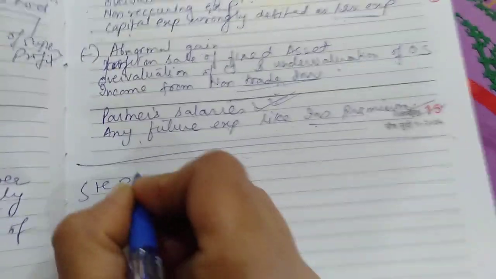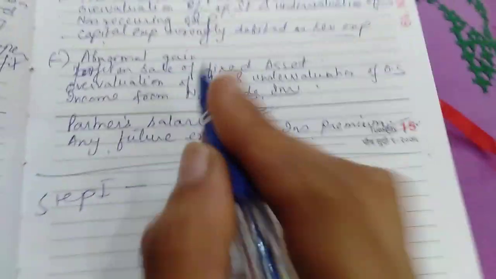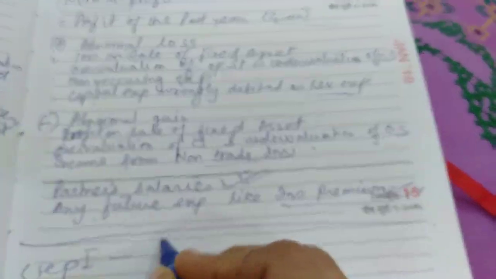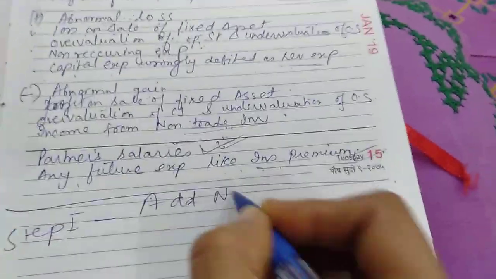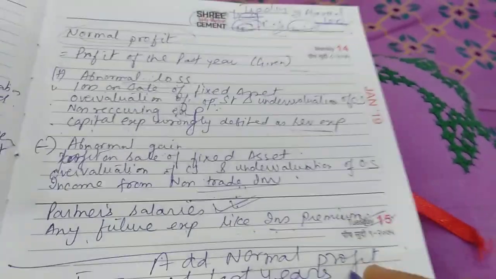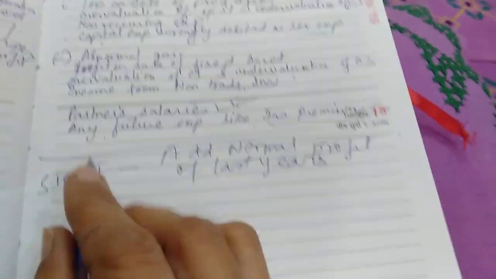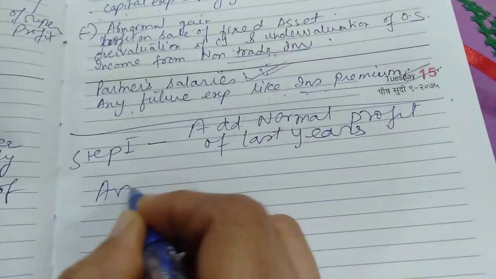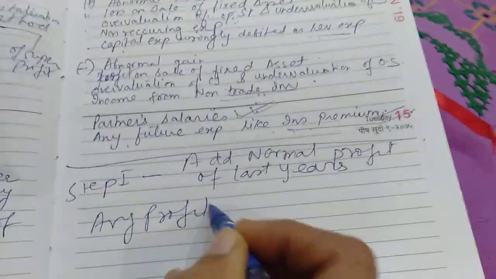After calculating normal profits for the particular years, see the next steps. Step 1. Add normal profits of last years as given in the question. Then calculate average profit.